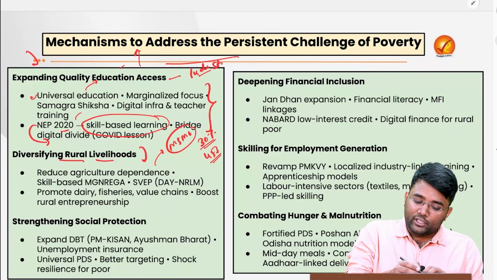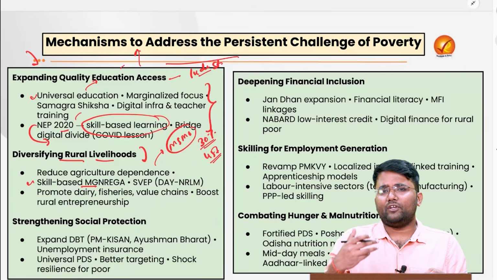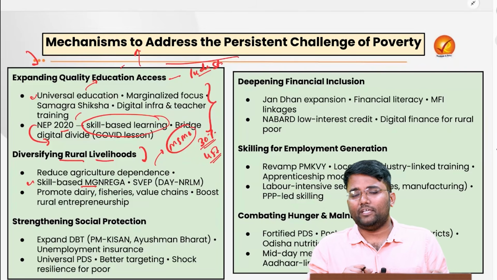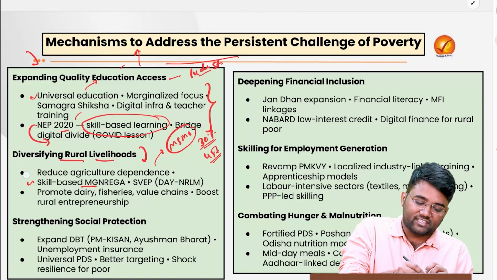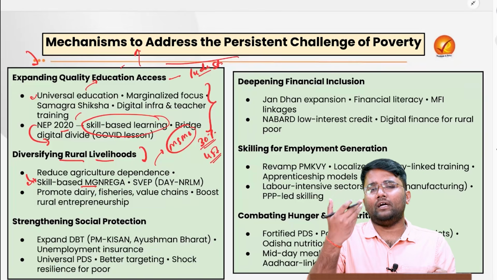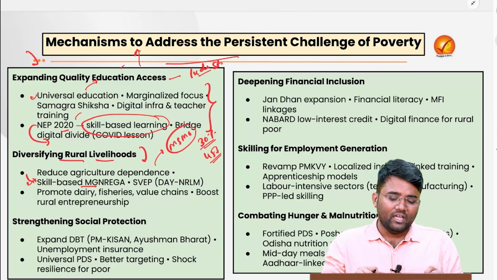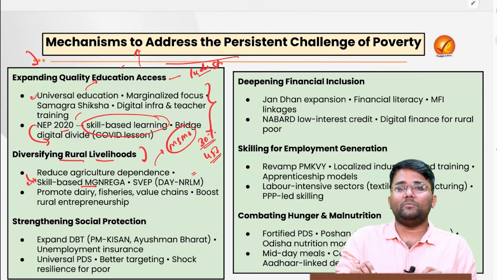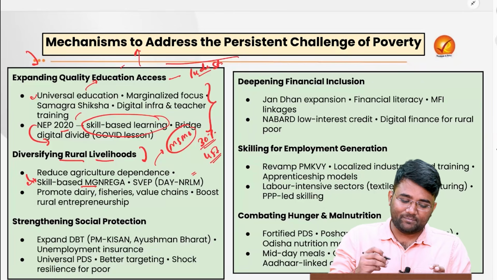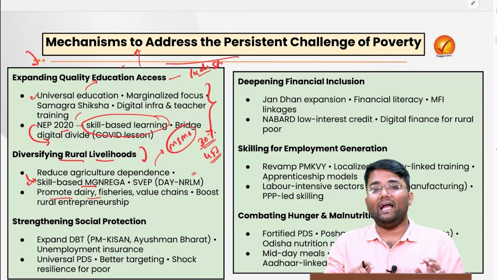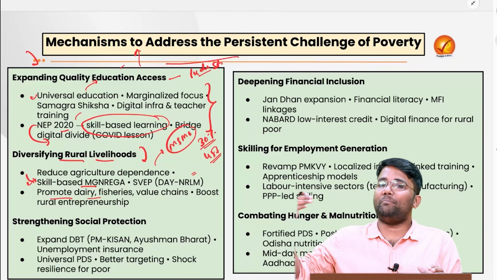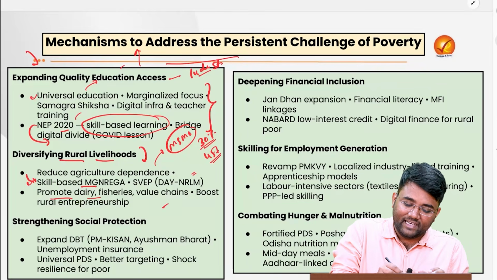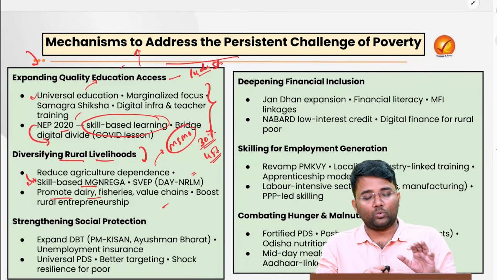And we also need to focus on the skill-based MGNREGA. For example, the jobs being provided to the MGNREGA workers are mainly unskilled work. So skill-based work should also be incorporated under MGNREGA. Then we have the National Rural Livelihood Mission, which can also be expanded. We can also promote allied sectors like dairy, fisheries, etc., so that the people who are dependent on agriculture can get better jobs in these allied sectors.